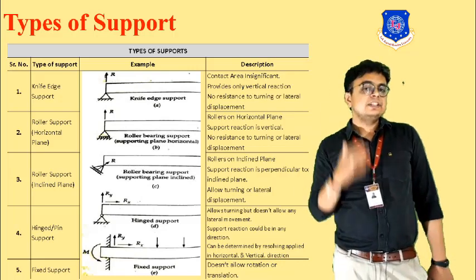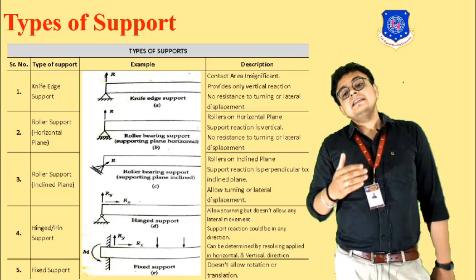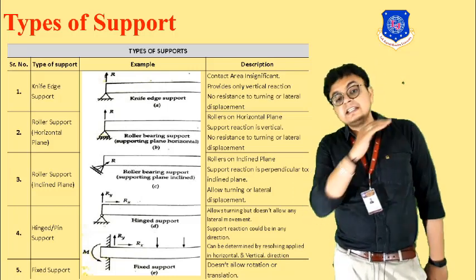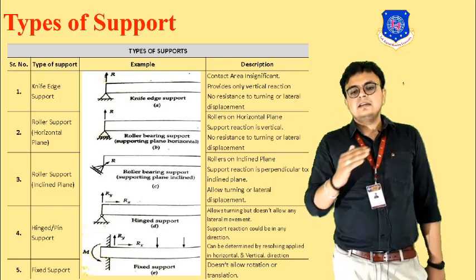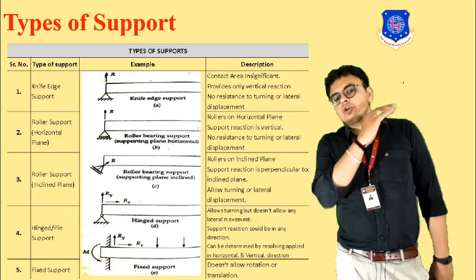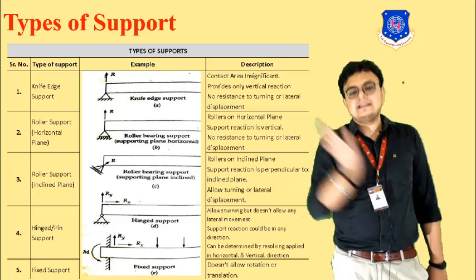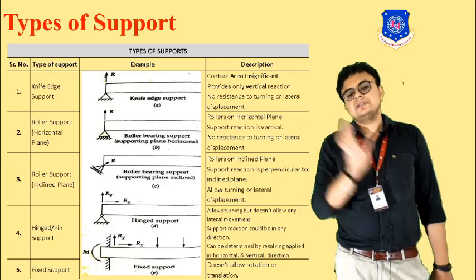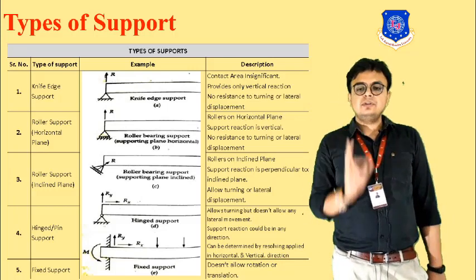You can see over here that there is an inclined roller whose reaction direction is perpendicular to the plane, shown as R. So it will only resist the force which is parallel to R. It will allow turning and lateral movement.